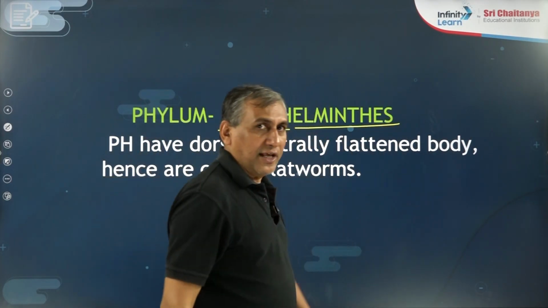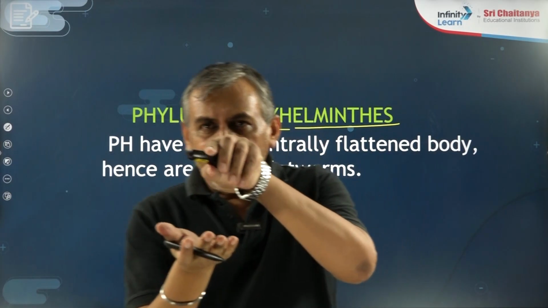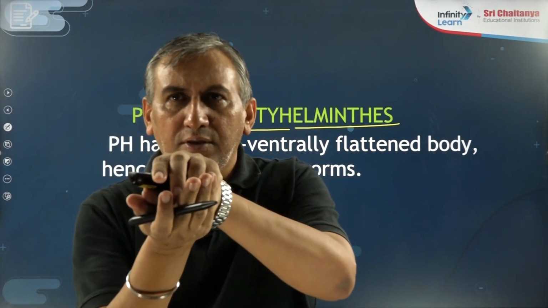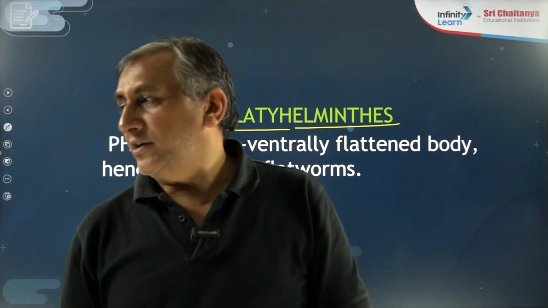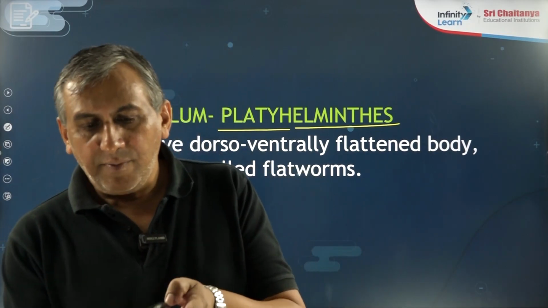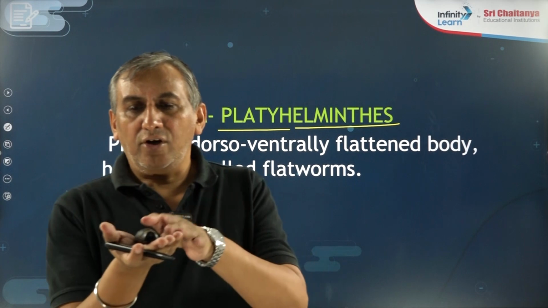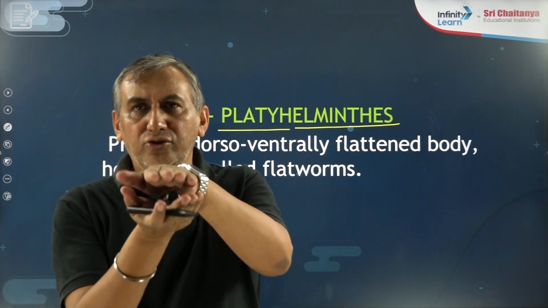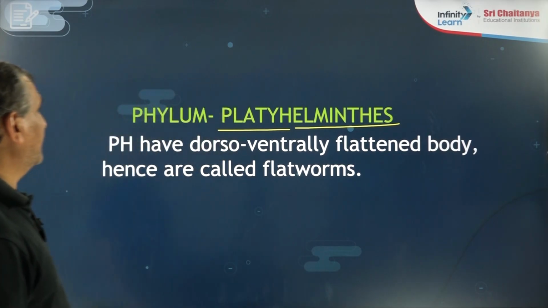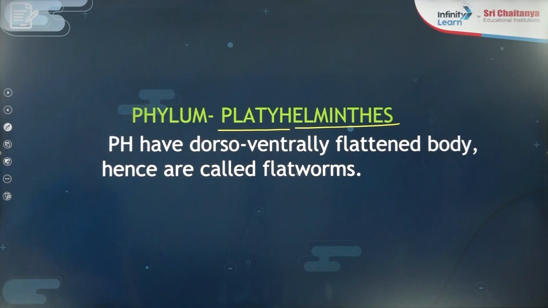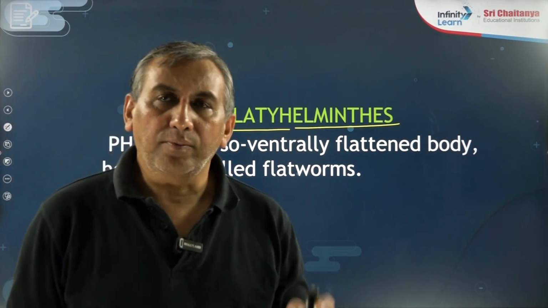Helminth means worm-like structure. Platy means flat. The animals of this phylum are dorsoventrally flat. Like I am having this remote, this is the dorsal side, so dorsoventrally it is flat. That is why they are known as the flatworm.